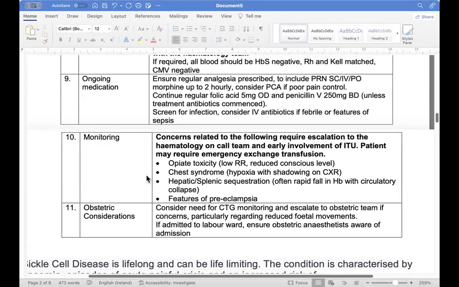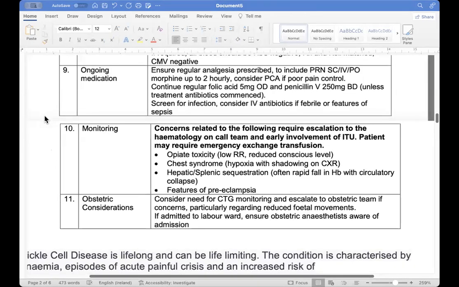But outside, the fluid balance has to be managed by the anesthetic. And when there is OB labor ward prioritization, there is also an anesthetic role when we do labor ward prioritization.